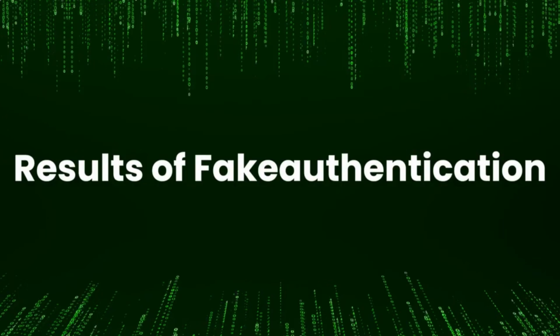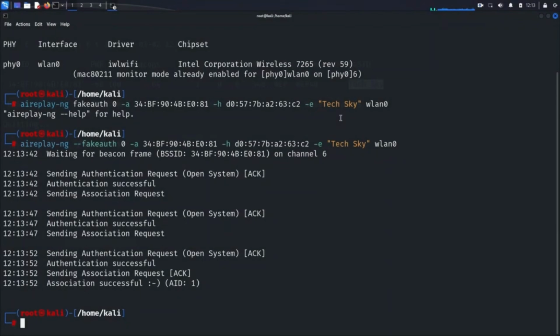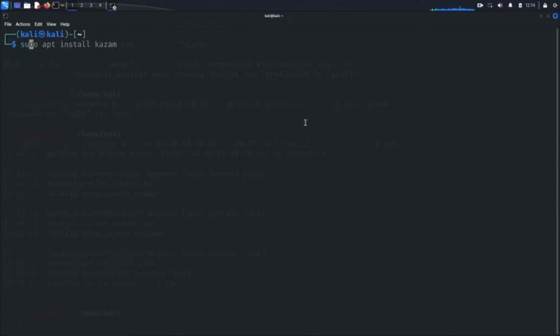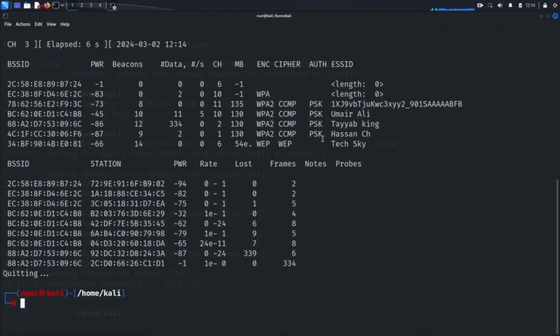Results of fake authentication. Following successful fake authentication, we'll observe a change in the authentication status auth field in the airodump-ng output. The absence of a value in the auth field prior to the attack indicates that no authentication was established. However, after executing the fake authentication attack, we should see an OPN value in the auth field, indicating a successful authentication association. With this association established, we now have the capability to inject packets into the TechSky network, even though we're not physically connected to it. This opens up opportunities for further exploitation and WEP key cracking, despite the initially sparse data traffic.